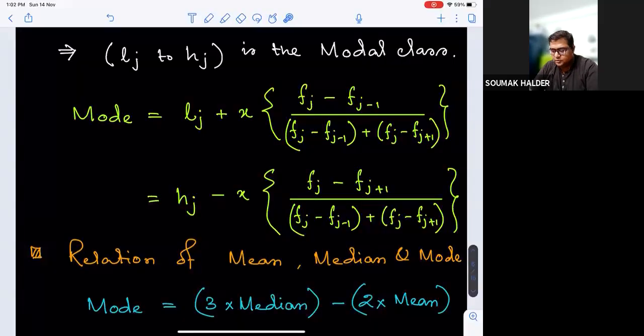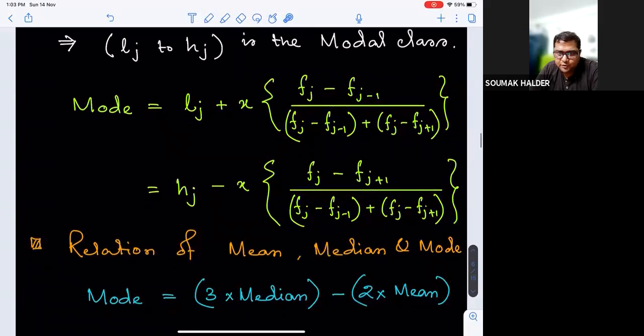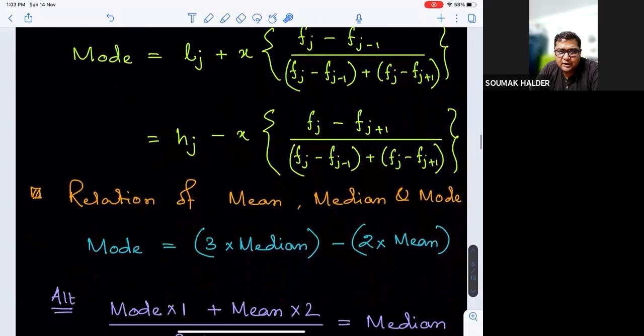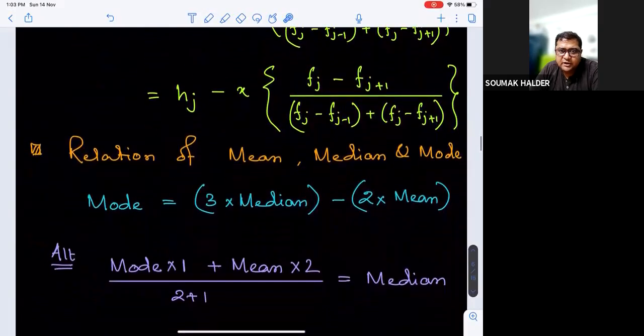We can go for the dispersion data afterward, but so far, whatever we have learned, let's have some examples on that. Considering this representation of the relation of mean, median and mode, we can also say that median is mode into 1 plus mean into 2, divided by 2 plus 1.